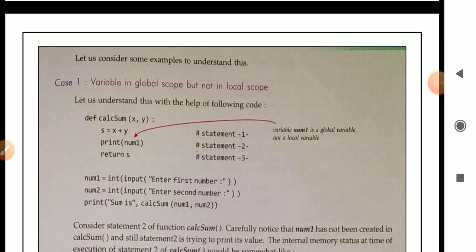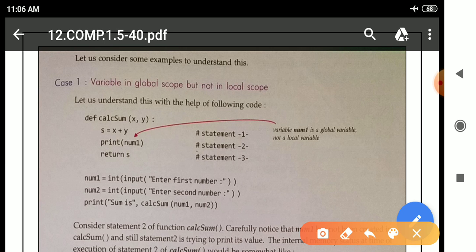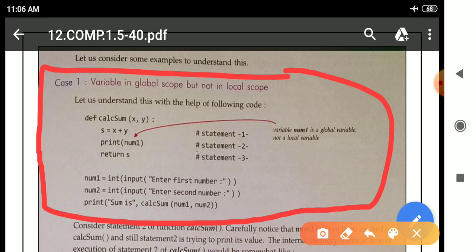Let us consider some examples to understand this. Case 1: variable is in global scope but not in local scope. Let us understand this with the help of the following code, one program.